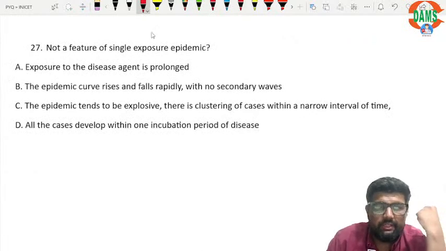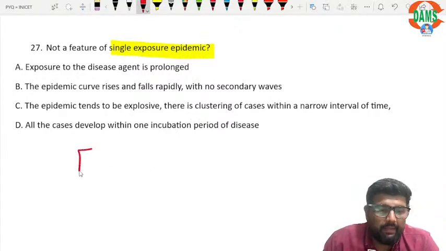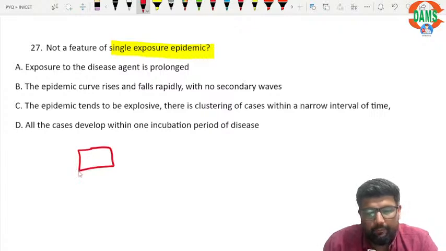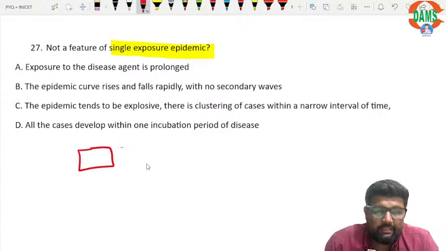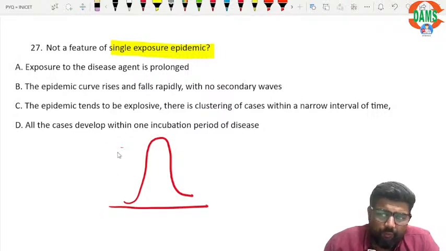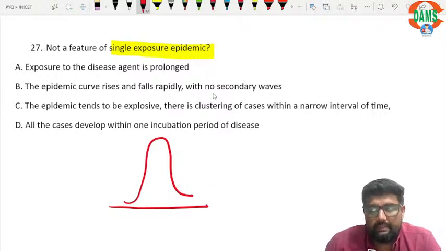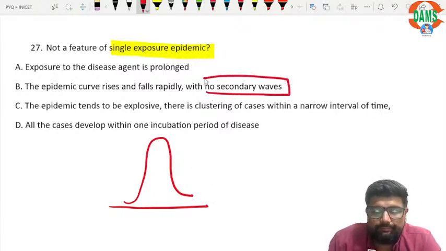Now the features of a single exposure epidemic. Okay, so in a single exposure epidemic, what is happening? Suppose this is the hostel mess, and the food was not good. Next morning, all the students developed diarrhea and vomiting, right? So exposure happened, and I will get the peak cases, and within 2 or 3 days, or maybe 4 days, it will be all right. I will not get new cases, so no secondary cases.